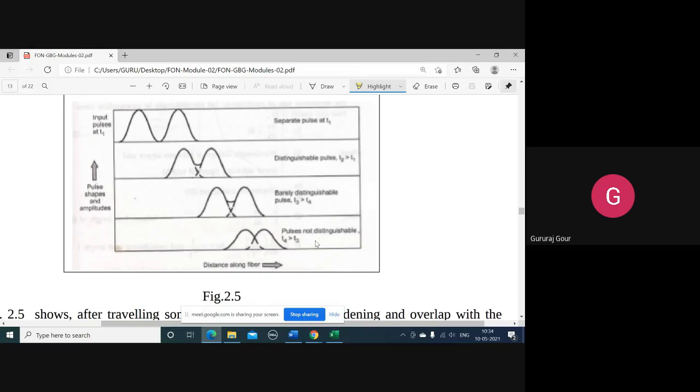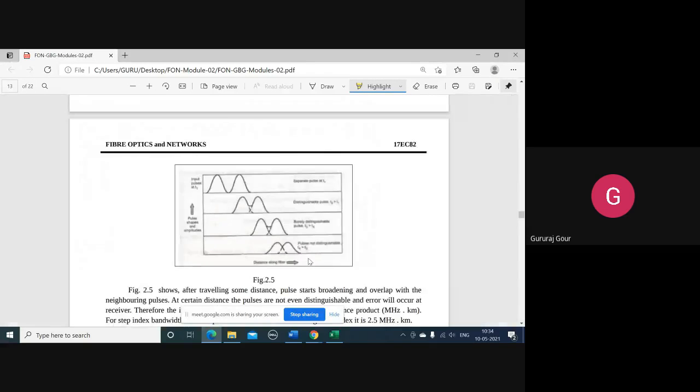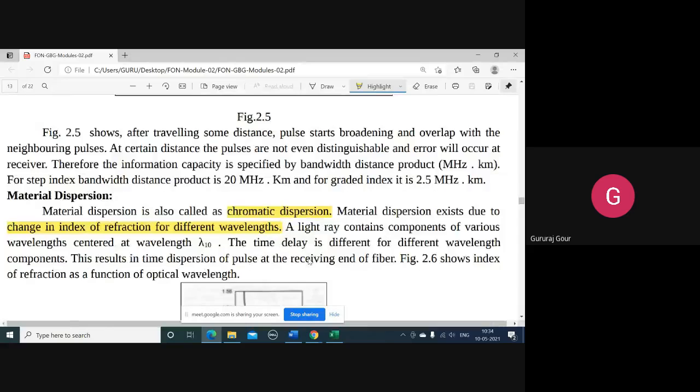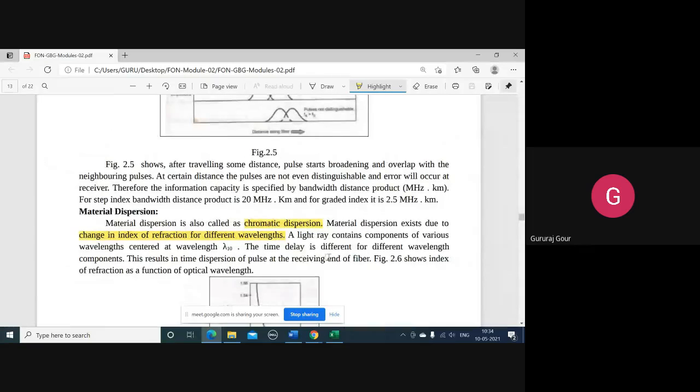Okay. So because of this spreading or widening of the pulses, they are getting overlapped as they travel more distance along the fiber. So this is known as pulse spreading. And the loss of information because of this overlapping of the pulses, because of the widening of the pulses, is known as dispersion. Is it clear? A very simple phenomenon.